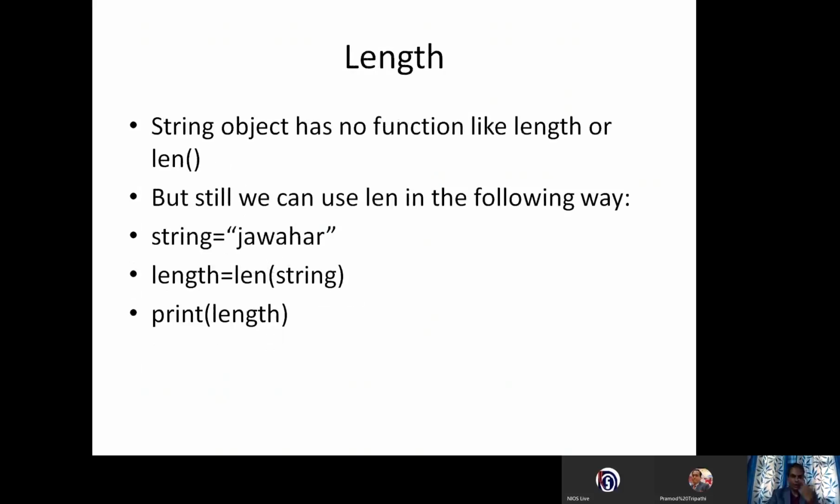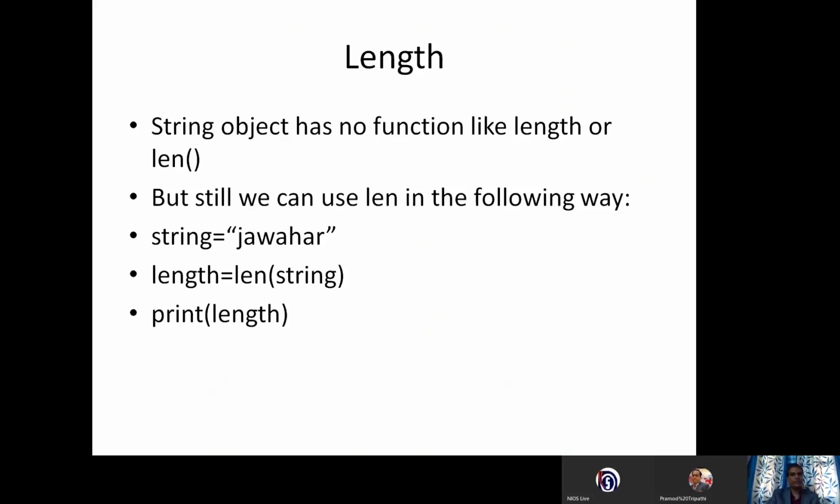Now, one more function we are going to discuss here. It is not a string method, but still you can apply it. If you want to find out the length of the given string object, then you can use the len function. For example, string is equal to some string, I have given Jawahar.